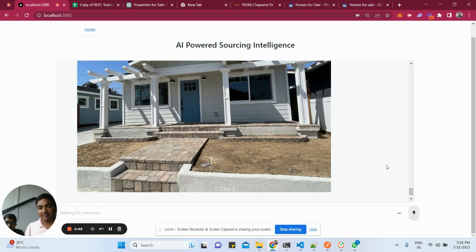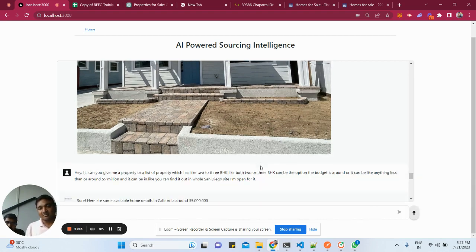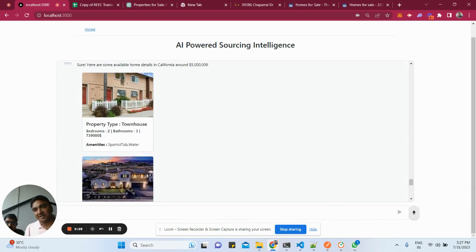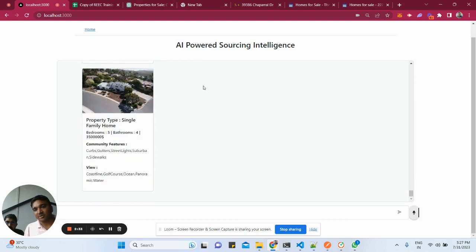So, waiting for the reply. Sure, we'll be working. Hey, can you give me a list of properties with 2 or 3 BHK, where either 2 or 3 BHK can be the option? The budget is around, or anything less than, 5 million, and you can search the whole San Diego area. I'm open to it. So the good thing is it has taken the whole request, and here I am coming up with some output.